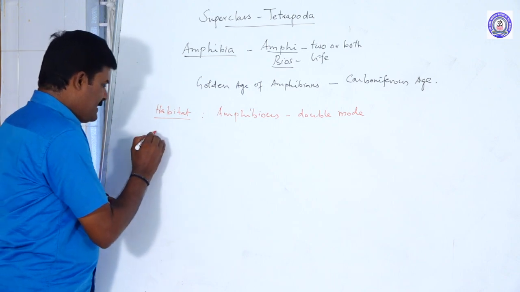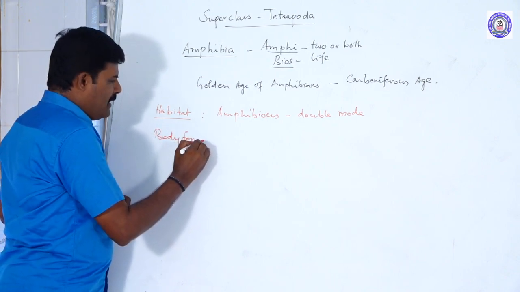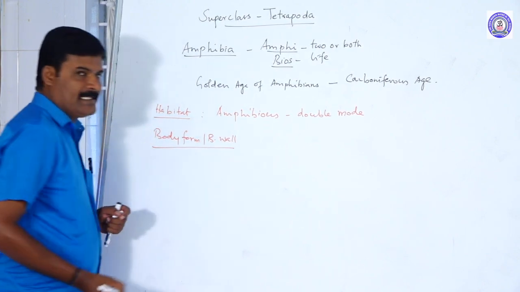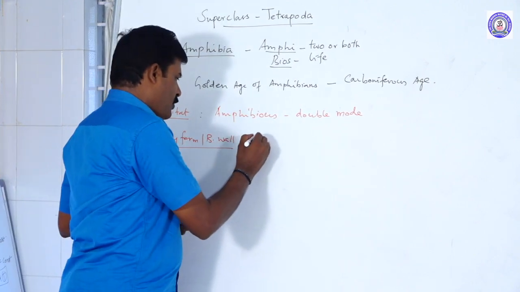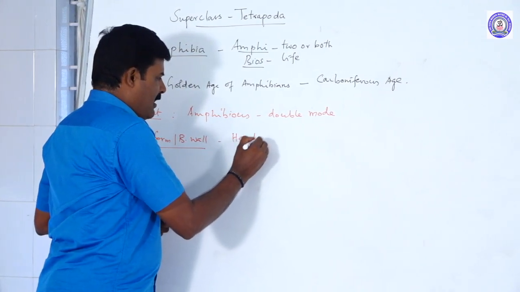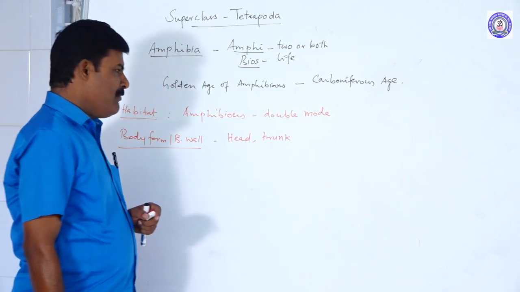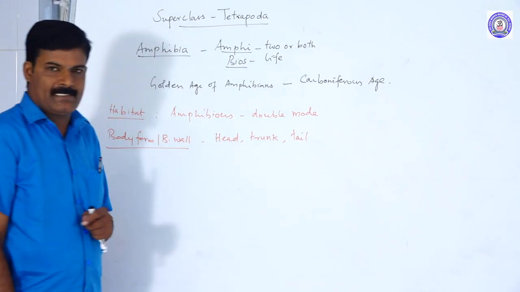The next character is body form and body wall. The body is divided mainly into two regions: head and trunk. But in some amphibians a tail is also present, so there are three regions.